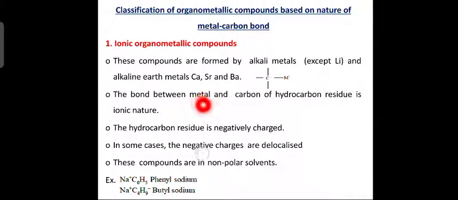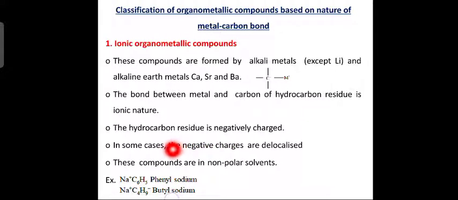The bond between the metal and the carbon of the hydrocarbon is ionic in nature. So, how does the bond exist between carbon and metal? That is an ionic bond. Ionic bond means you should have a positive center and a negative center. The hydrocarbon residue is always negatively charged, and the metal is positively charged. In some cases, the negative charges are delocalized. These compounds are present in non-polar solvent.